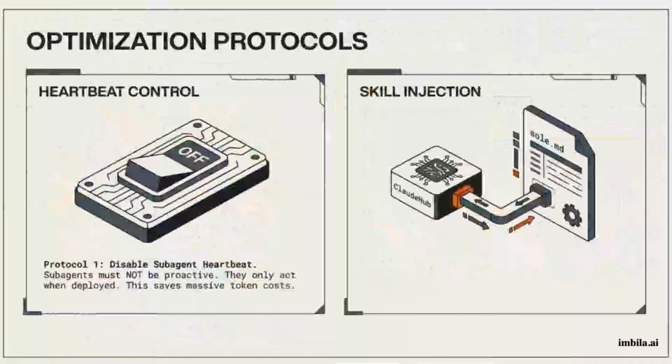To ensure efficiency, we apply specific optimization protocols. Protocol 1 is heartbeat control, which disables the subagent's proactive nature to save costs. They only run when told. Protocol 2 is skill injection, where we don't just prompt but inject specific instruction sets like Python or SEO capabilities directly into the agent's brain file.